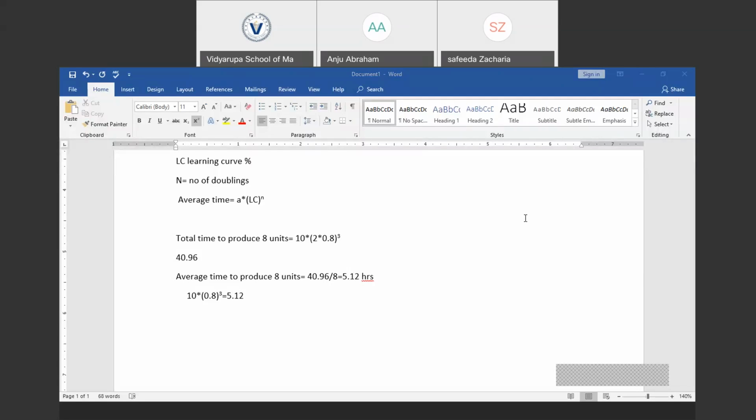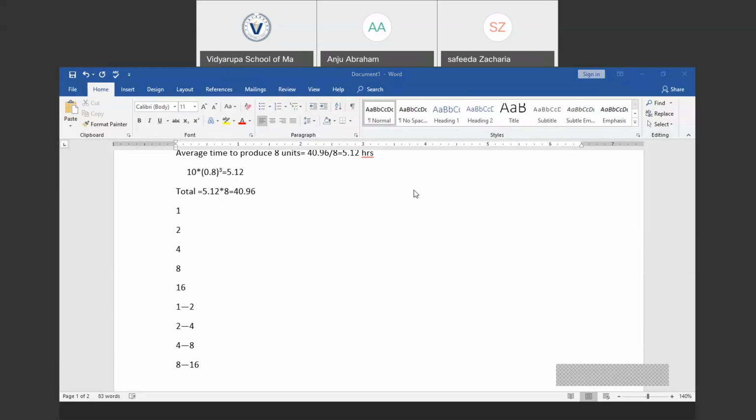Or you could just find the average time by dividing the total time by the number of units. The total time can also be found in a similar way from the average time. The average time is 5.12, and the total number of units is 8. So the total time would be 5.12 into 8, that is 40.96 itself. Are you clear with the idea?